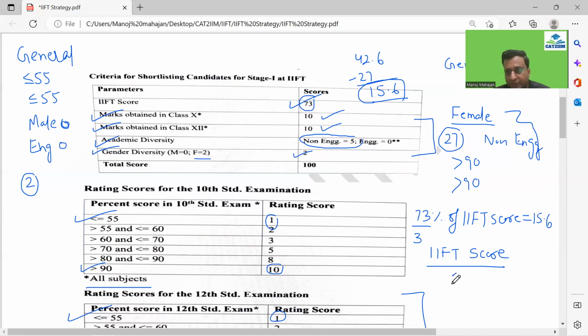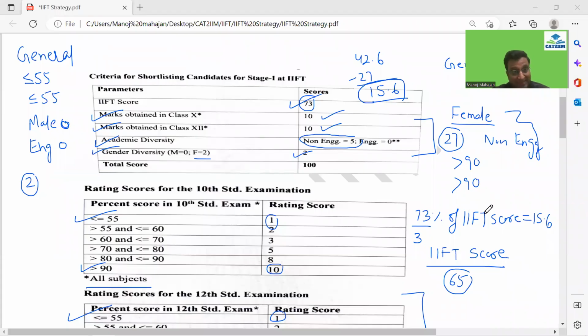You could have got the call from IIFT, being a female, non-engineer, 90 plus in 10th and 12th. Just a score of 65, guys.